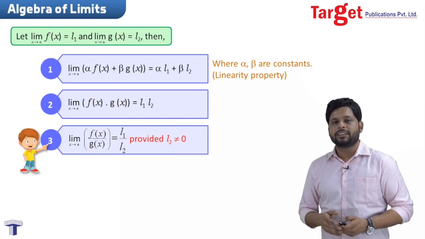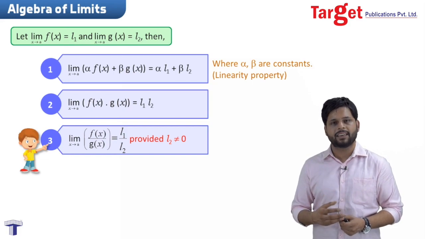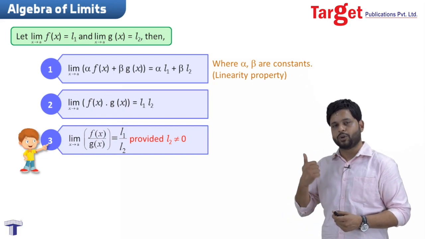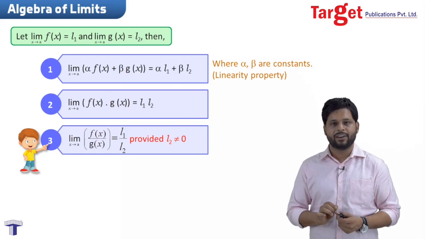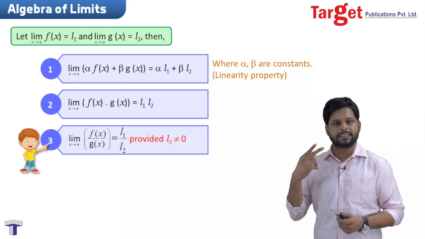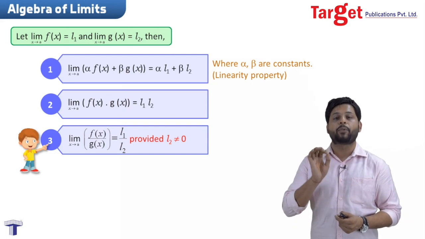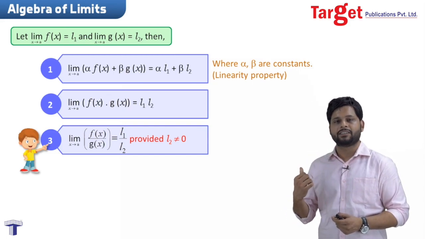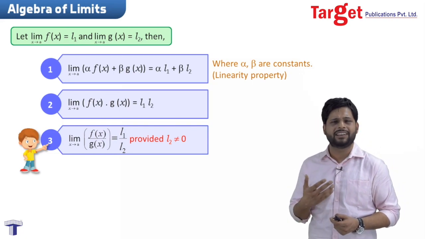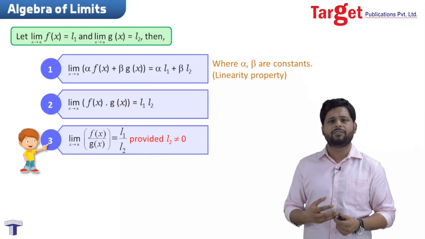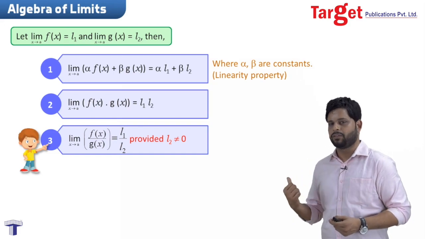Okay. Now see the third part, that is when we are taking the division part. In the division part, if you look, it is the same thing. If you look at the previous two parts, the same thing is applied in both. In the first case we had the same thing, in the second case the same thing, and the third case will also get the same value, provided the function g of x has a particular value. It cannot be zero, as we discussed for rational numbers, that the denominator can never be equal to zero. The same thing will be applied here.